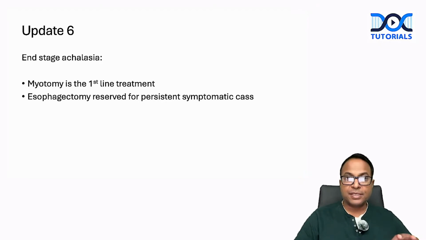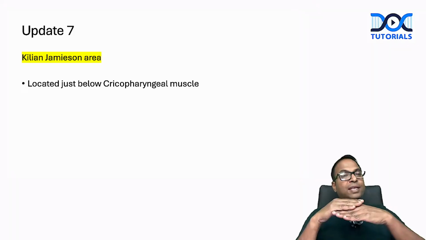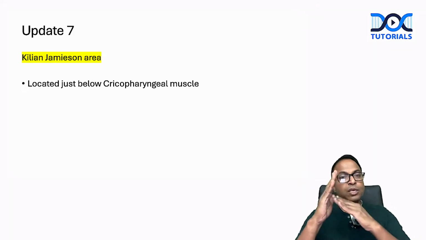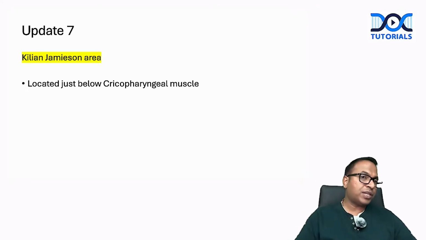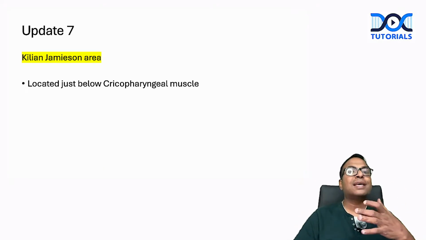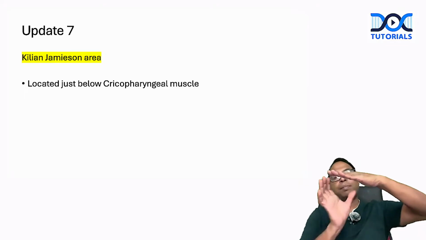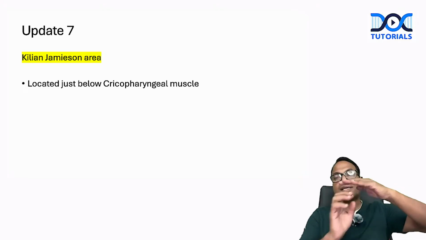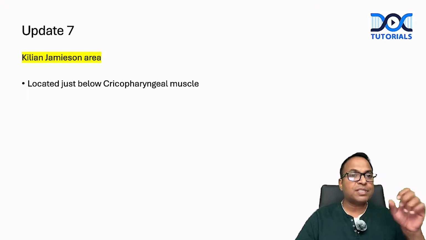This is update number 6. Update number 7, it's the Killian-Jamieson area. All of you know Killian's triangle between the cricopharynx and the thyropharynx and the midline. So cricopharynx, thyropharynx, and midline, that is Killian's triangle on the posterior neck. There is another area called the Killian-Jamieson area. It's a defect in the longitudinal muscle just below the cricopharyngeal muscle. It is already there in Shackelford. It is now added in Sabiston also.